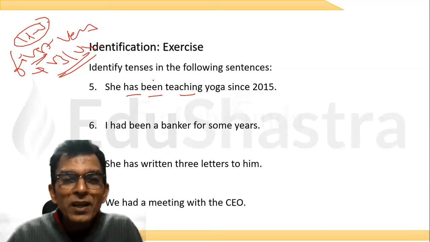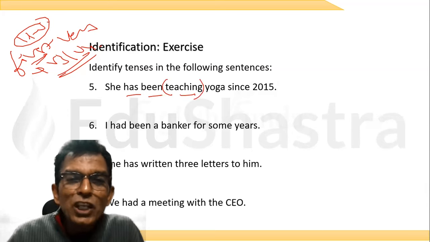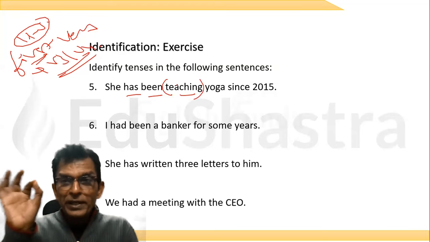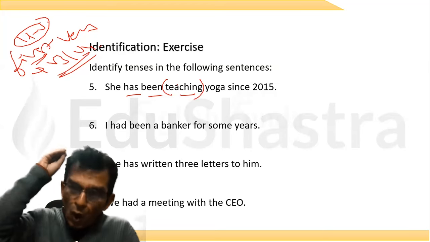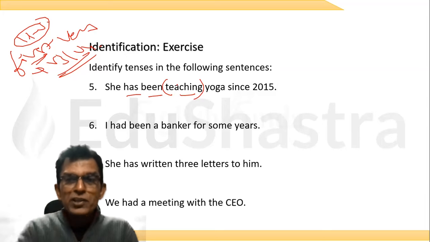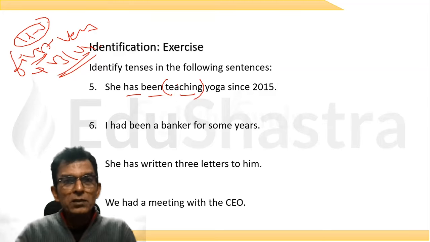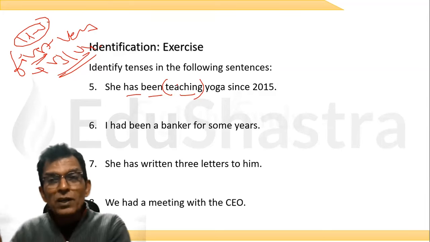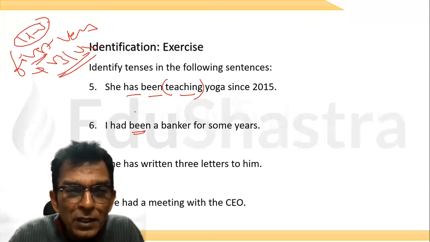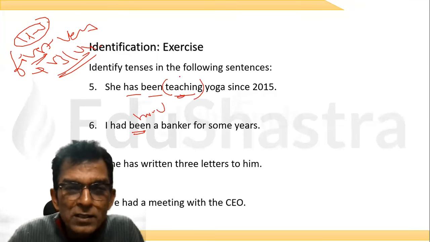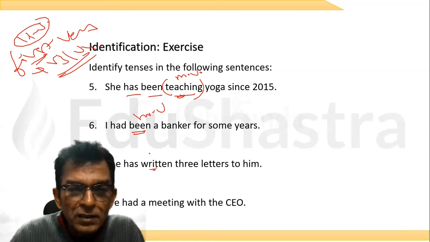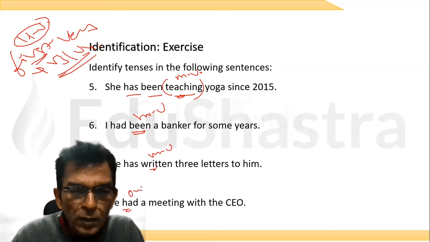How? Because every time you see an action verb, it is always the main verb. An action verb is always the main verb. And the last verb is also the main verb. So look at this. Which one is the last verb? Been. Therefore, this is the main verb. This is an action verb, so it is the main verb. Sir, written. This is the action verb. Therefore, the main verb. And had a meeting. There is only one verb. Therefore, the main verb.